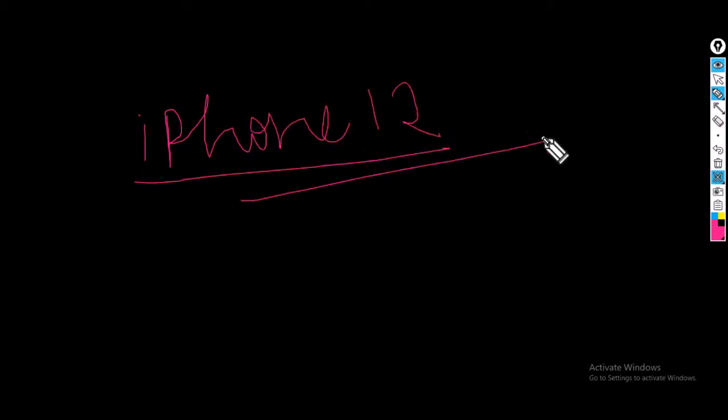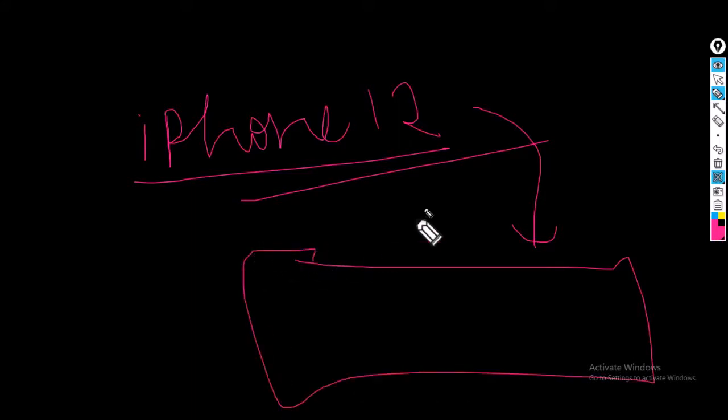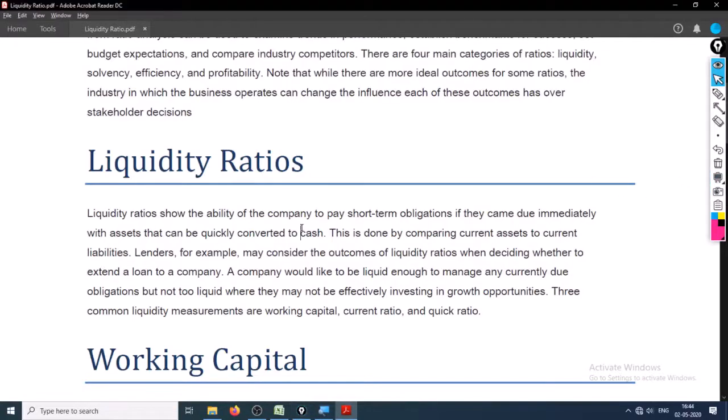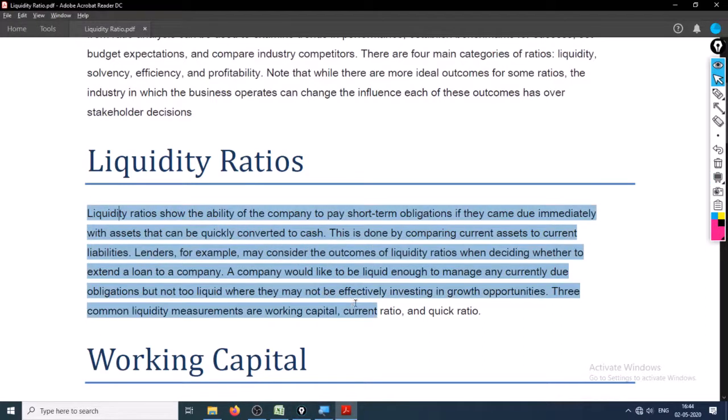Taking the example of Apple, suppose Apple has iPhone 12, which can be sold within a day or two, and Apple is really proud of its product. Then it can be considered a liquid asset. So liquidity basically depends upon the value that can be realized as soon as possible.